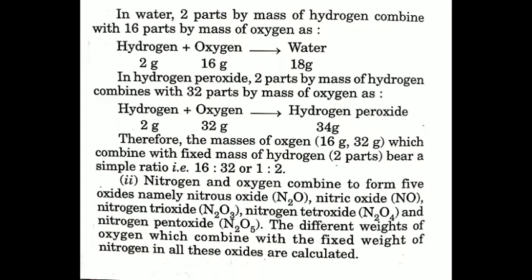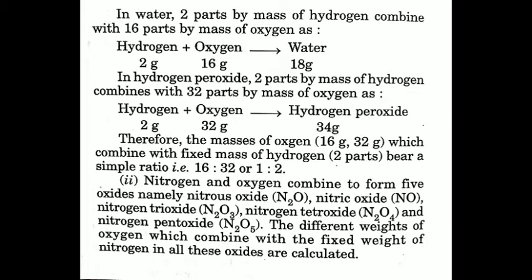In water, hydrogen plus oxygen gives water: 2 grams of hydrogen and 16 grams of oxygen will give 18 grams of water. In H2O2, 2 grams of hydrogen and 32 grams of oxygen give 34 grams of hydrogen peroxide. So in both water and H2O2, the hydrogen is 2 grams. So one element we have fixed, and for the second element, in water the oxygen is 16 grams, and in H2O2 the oxygen is 32 grams.